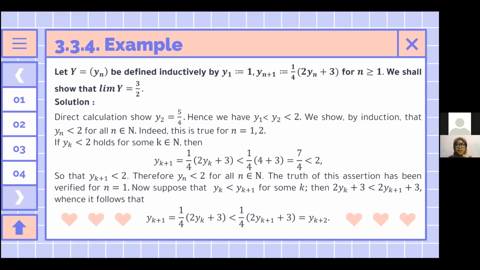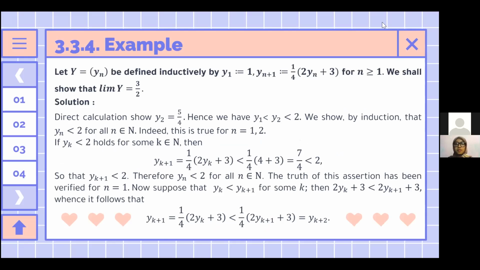Next, here we have an example in 3.3.4, and the example is: let y equals yn be defined inductively by y1 is equal to 1, and yn plus 1 is equal to 1 over 4 times 2 yn plus 3 for n greater than or equal to 1. We shall show that limit y is equal to 3 over 2.